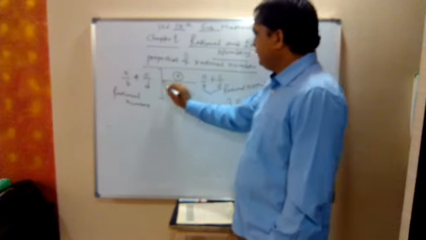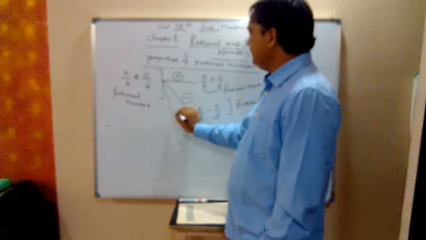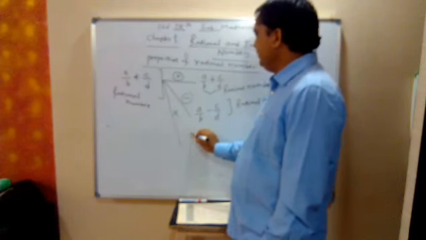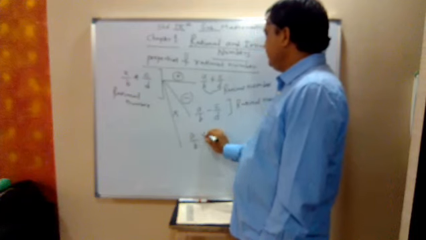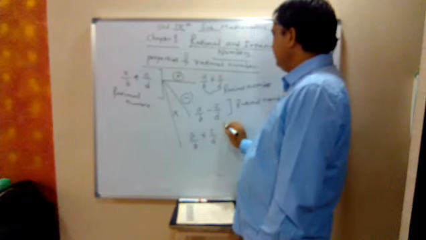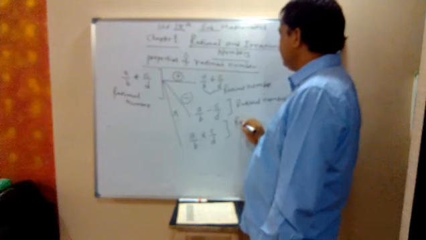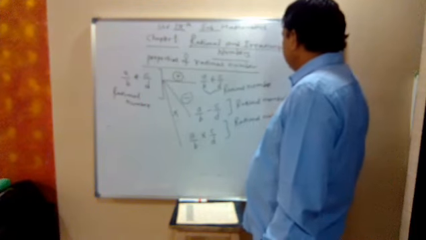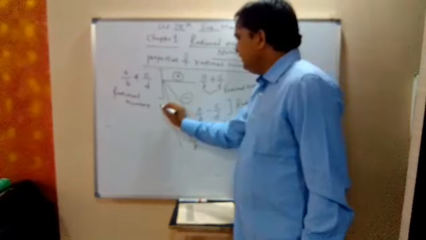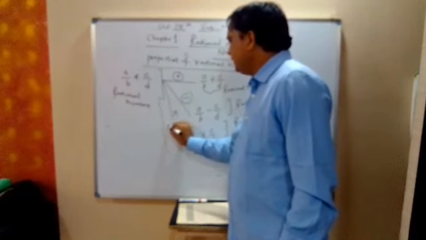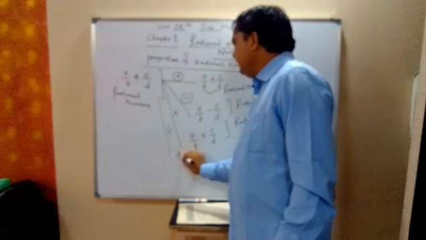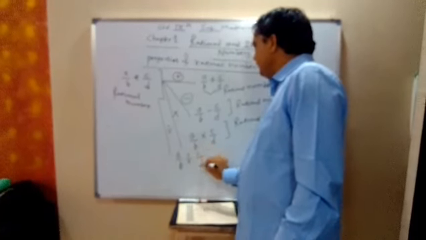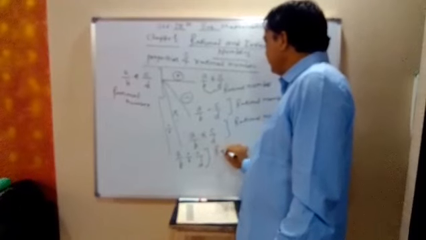With respect to multiplication, A by B times C by D will again be a rational number. Then with respect to division, A by B divided by C by D will again be a rational number.